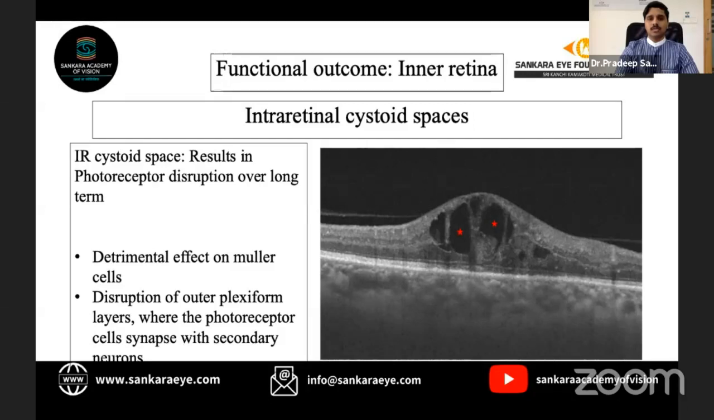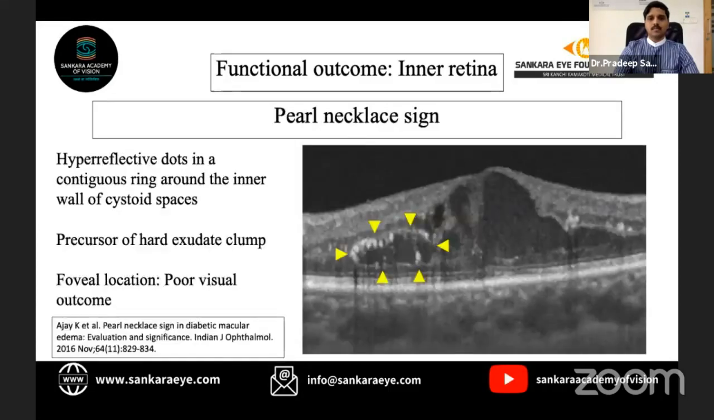It has been hypothesized to be due to the detrimental effect of these spaces on the Muller cells, which are essential for the survival of the neurons. It is also due to the disruption of the outer plexiform layer, where the photoreceptor cells synapse with the secondary neurons. So even though the spaces are present within the inner retina, over a long time, they are known to be associated with disruption of photoreceptors. So it's a poor prognostic indicator.